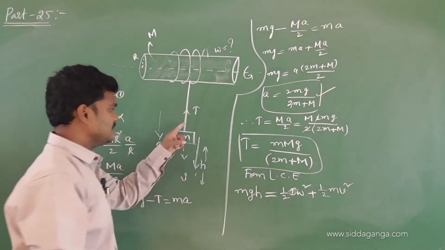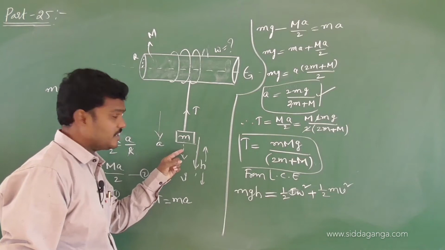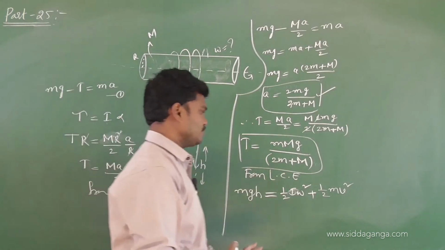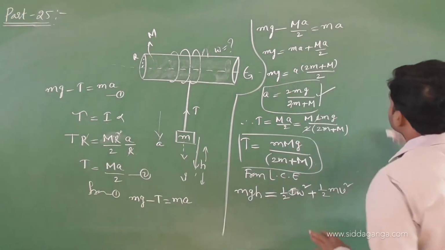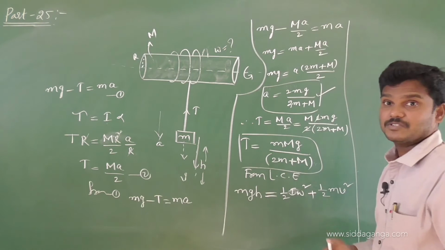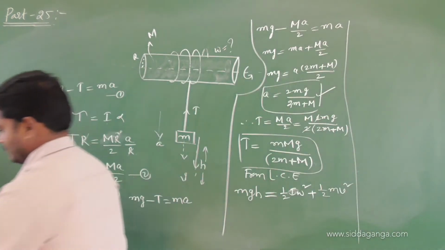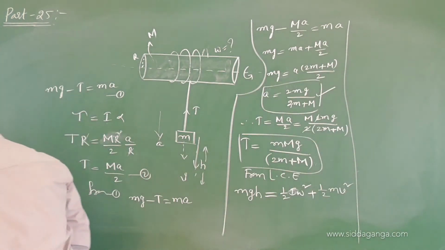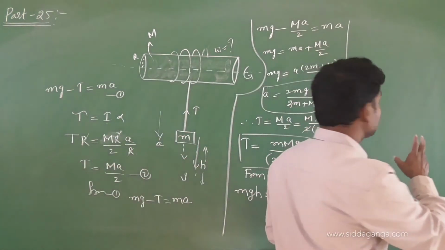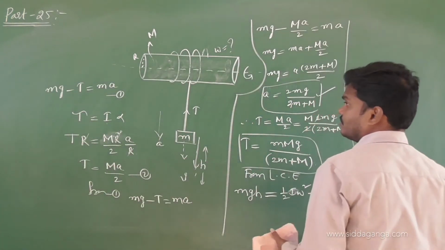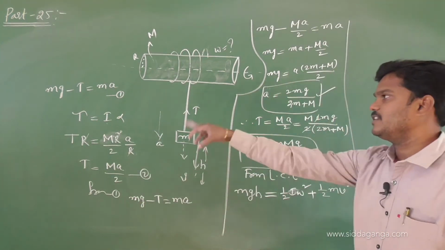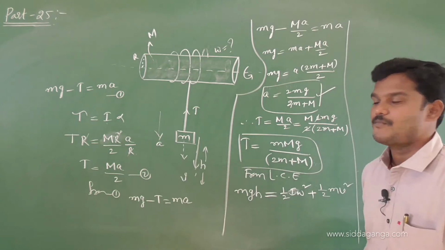This is the linear speed. The block will gain some kinetic energy, half m v square. So substitute the values and extend it. Here the space is not sufficient, so take up to the left part, let me rub the left part.